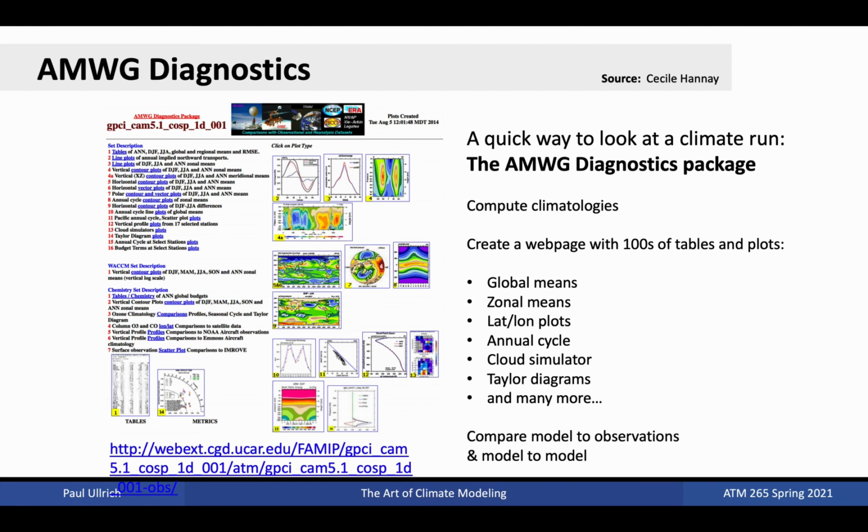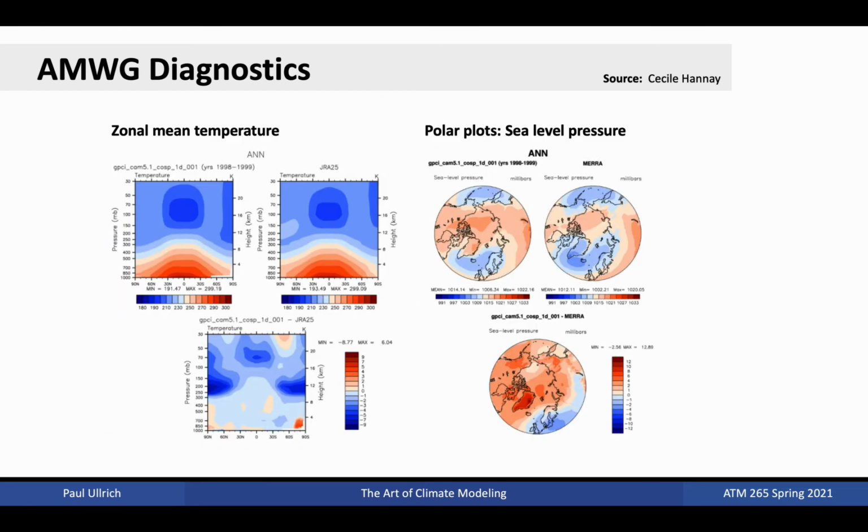To assist with the evaluation of model results, a comprehensive set of metrics and diagnostics from CAM are available through a package developed by the Atmospheric Model Working Group, or AMWG. The package is known as AMWG Diagnostics. It includes standard scripts for computing climatologies, including global means, zonal means, latitude-longitude plots, annual cycles, clouds, and other relevant plots. Here we see some examples of plots produced by AMWG Diagnostics, including global plots of zonal mean temperature on the left and polar plots of sea level pressure on the right. Each of these sets of plots includes both model results and observations, along with the differences between them.